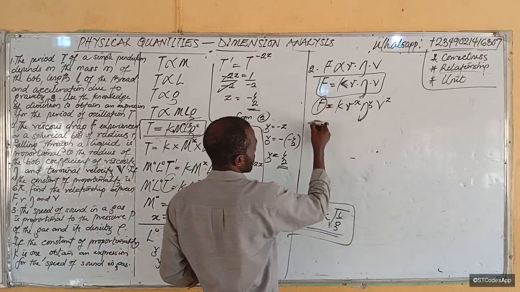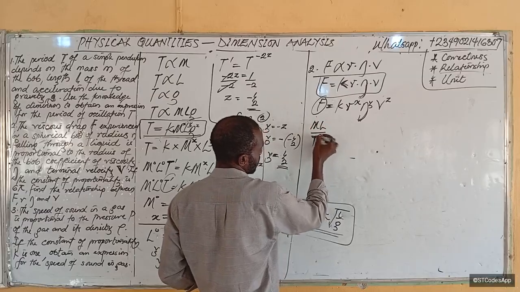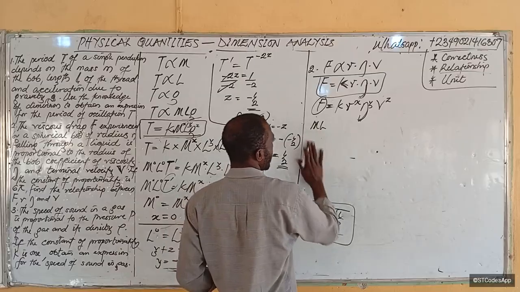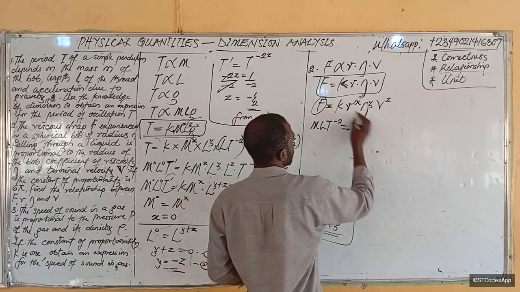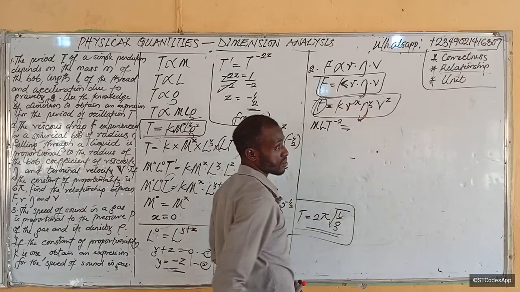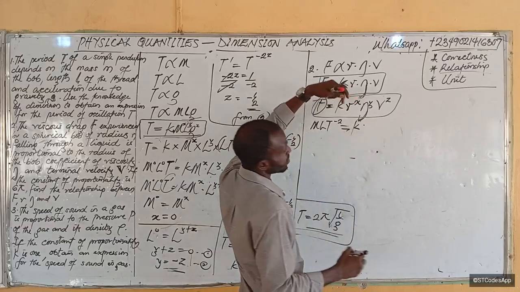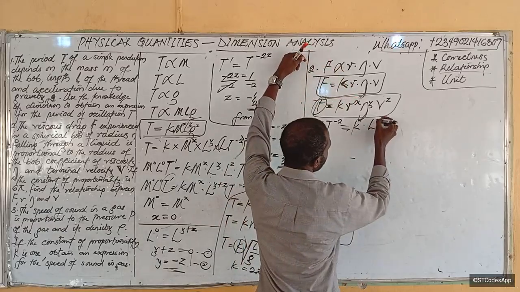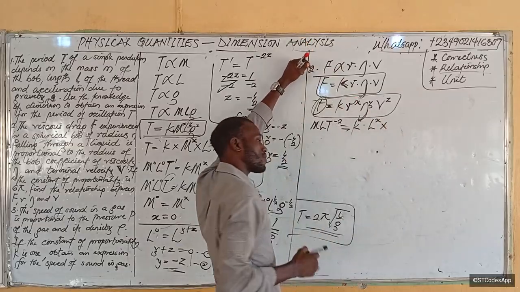Now let's analyze force first. Force is ml over t squared. Do you remember? Good. Or M L T raised to power minus 2, right? So this is equal to this relationship we are using rather, because we want to slot in our values. So this becomes k times radius, which is length, so L raised to power x, times coefficient of viscosity. Remember we did it.